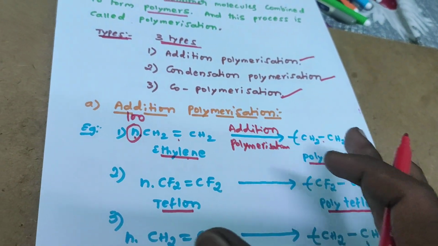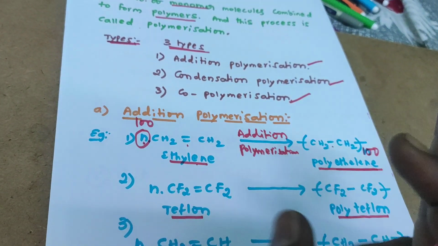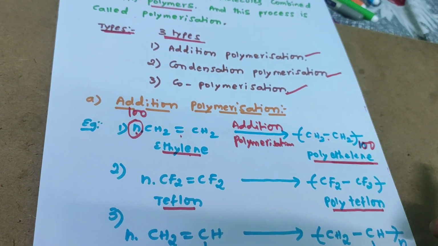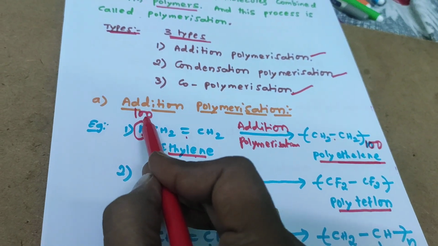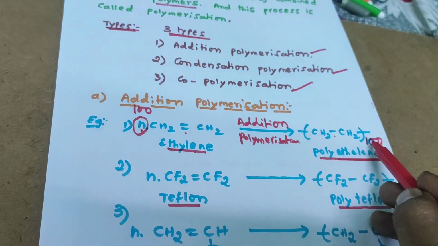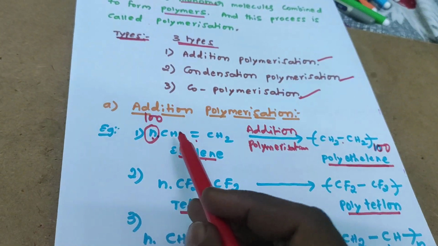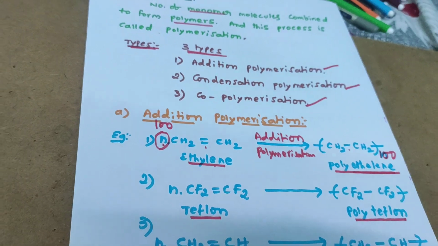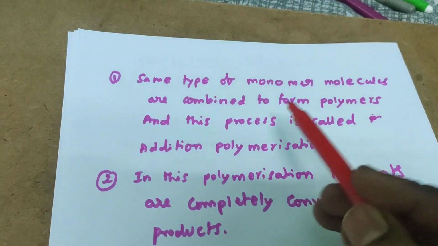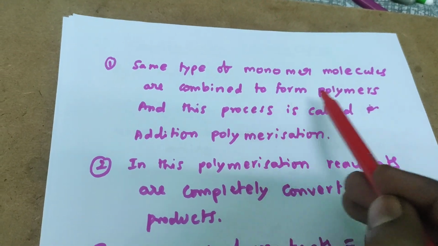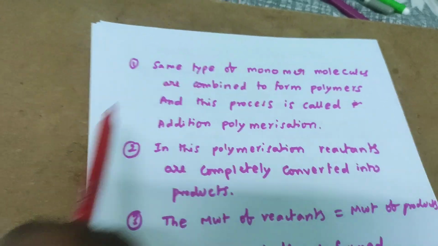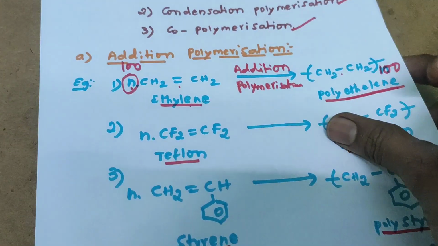By knowing this information, first of all, are the same type of monomers involved or different types of monomers? Here we take 100 ethylene molecules involved in addition polymerization to get polyethylene. So all 100 are ethylene molecules. So the first definition is that same type of monomer molecules are combined to form polymers, and this process is called addition polymerization.